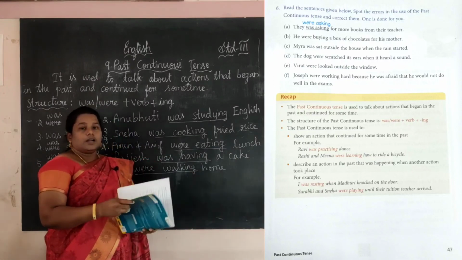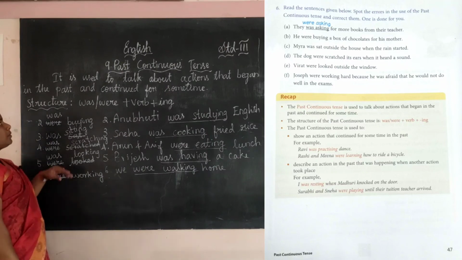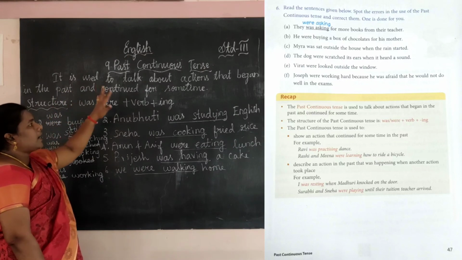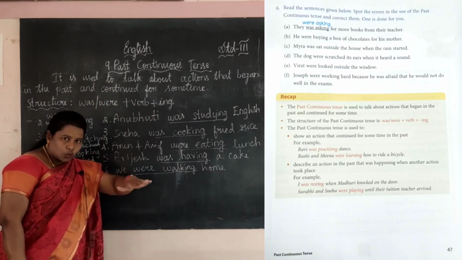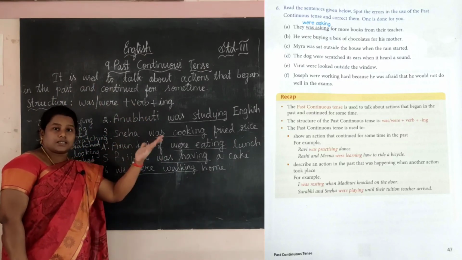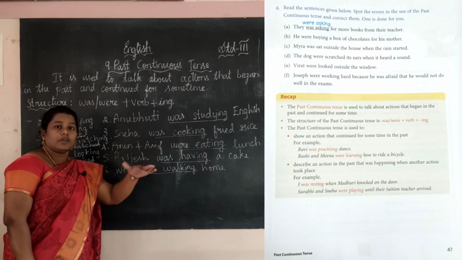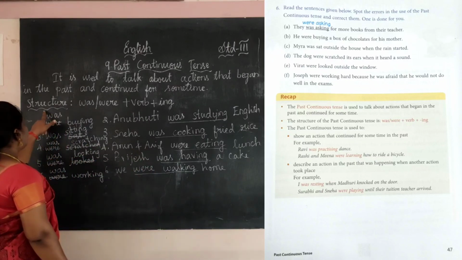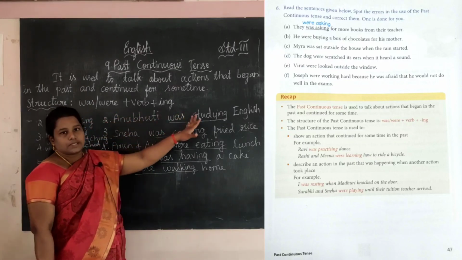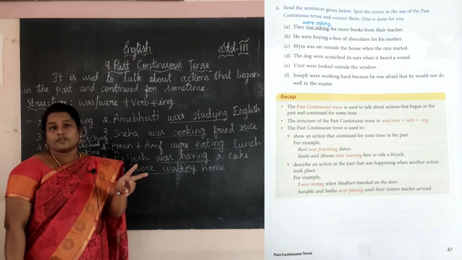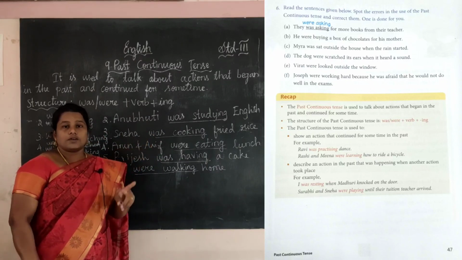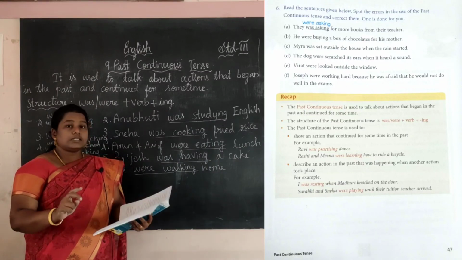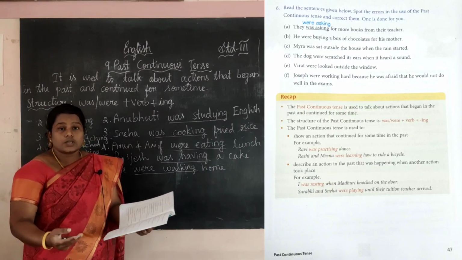Okay. We learned about the past continuous tense. What is meant by past continuous tense? It is used to talk about an action that began in the past and continued for some time, which means it is over but continued in the past. Already it has happened. We are talking about the thing that happened and it continued for some time. Okay. The structure is was or were plus verb plus ing, and we learned about two cases of this past continuous tense. The first is an action that continues for some time, and the second is another action also included.